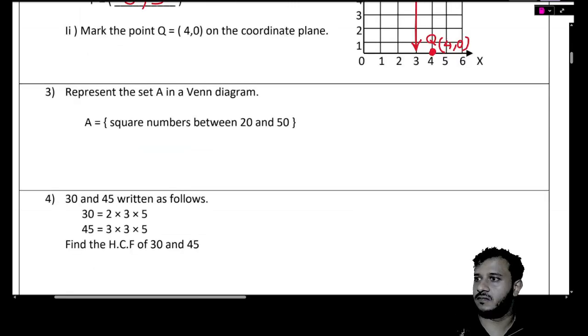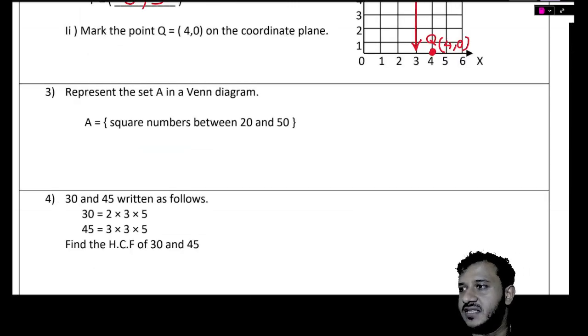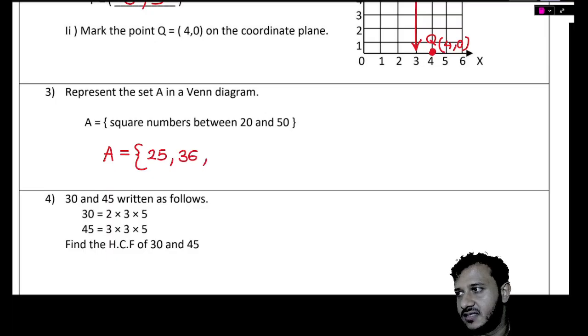All good? Next one. Represent the set A in the Venn diagram. A: square numbers between 20 and 50. So 5 square, 25. 6 square, 36. 7 square, 49.